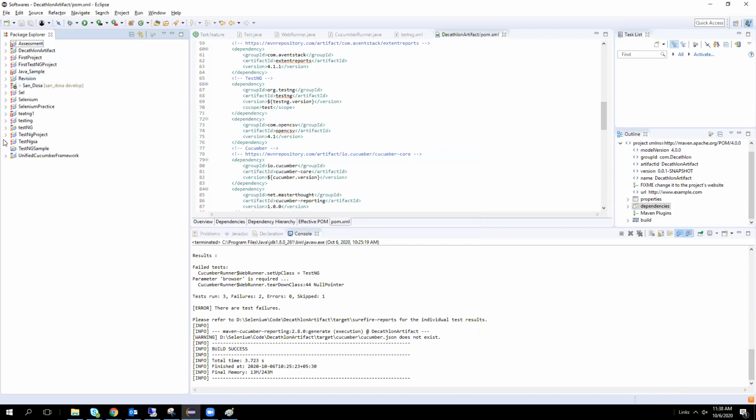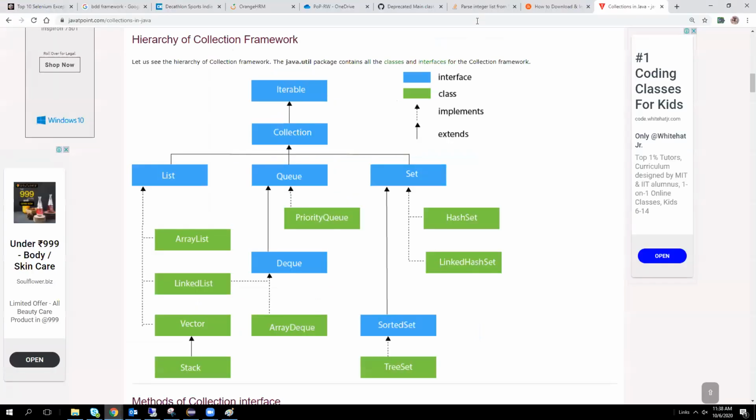If we are not able to complete, we'll reconnect. I will show you in Google.